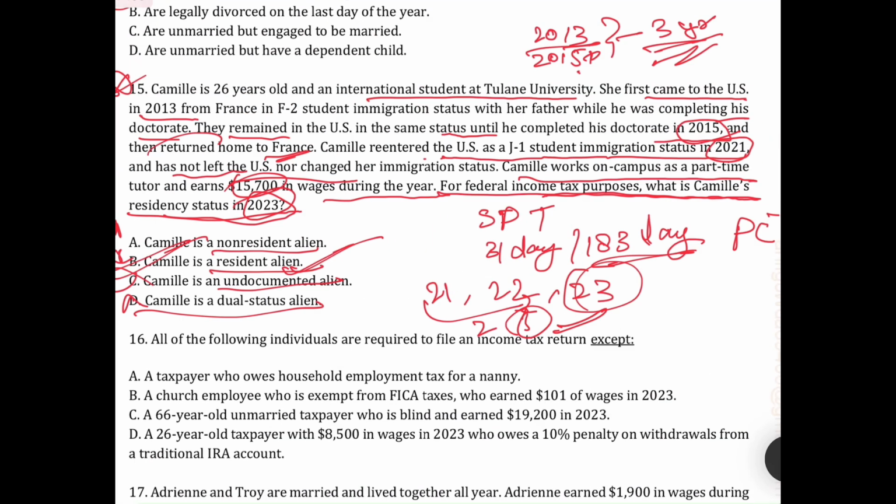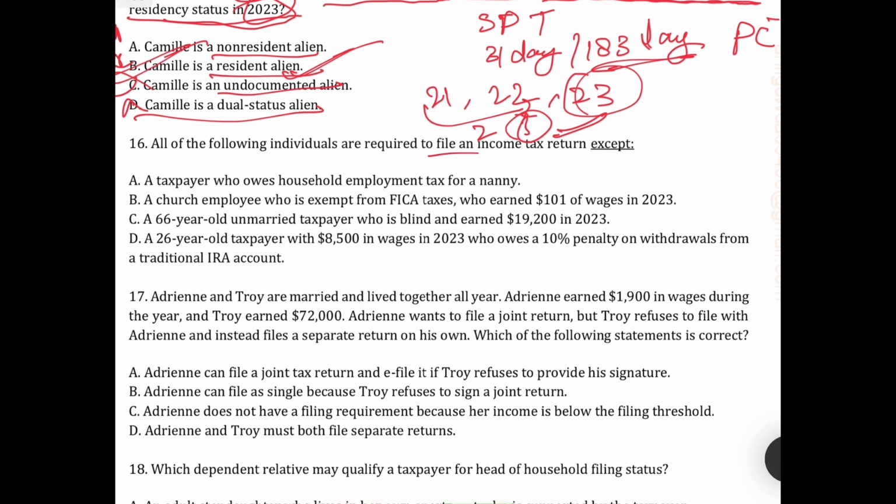Which of the following is required to file an income tax return? Which of the following is required to file an income tax return, except we are asking about the taxpayer who owed the household or the nanny? No. Except a church employee who is exempt from FICA taxes who earned 101. So for the church employee there is a limit of 108 point something. I don't remember the exact figure, but 108. So he is exempt. The correct answer is B.